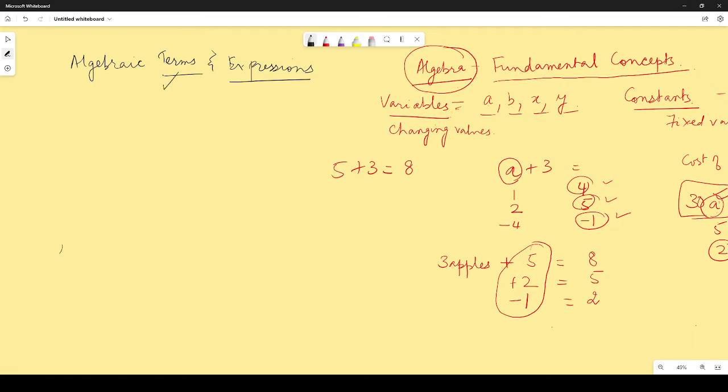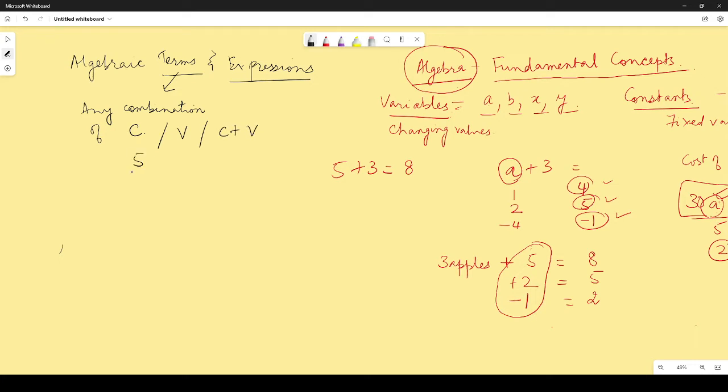So let us first talk about what are algebraic terms. When we are talking about algebraic terms, what we are saying is that it is any combination of constant, variable, or constant and variable. So what does this mean?